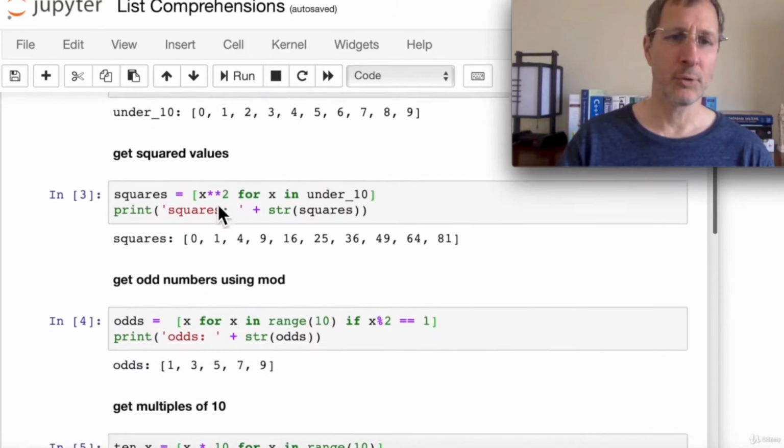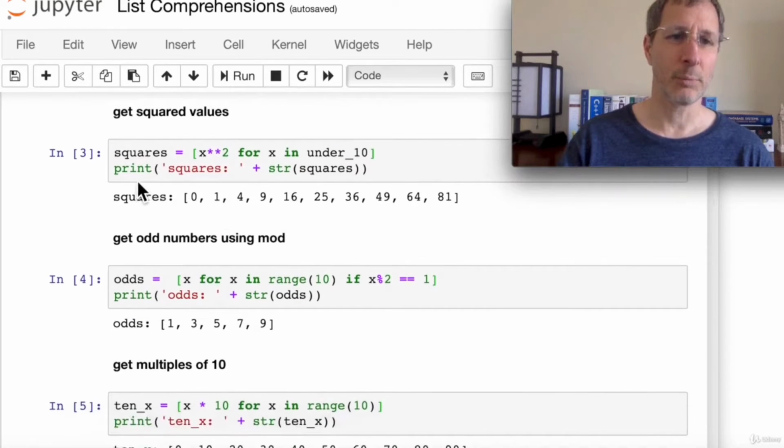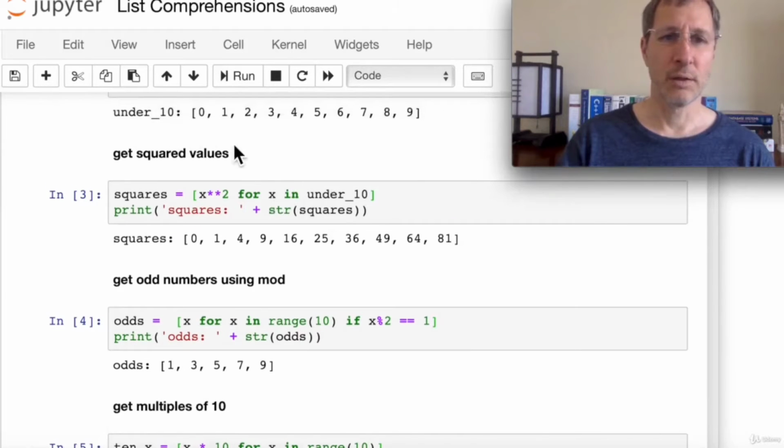Now let's look at some of the other more crazy stuff that you can do with list comprehensions. We could get all the squares if we want. I told you we could apply a transformation to the x if we want. So here we declare our variable as x as we iterate through under_10, which is this list we just created. Okay, so we don't necessarily have to use the range function.